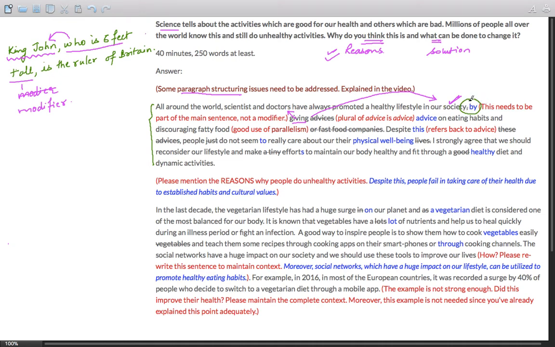Here, there should have been a connecting device, by, to avoid creation of a modifier. So, scientists and doctors have always promoted a healthy lifestyle in our society by giving advice.